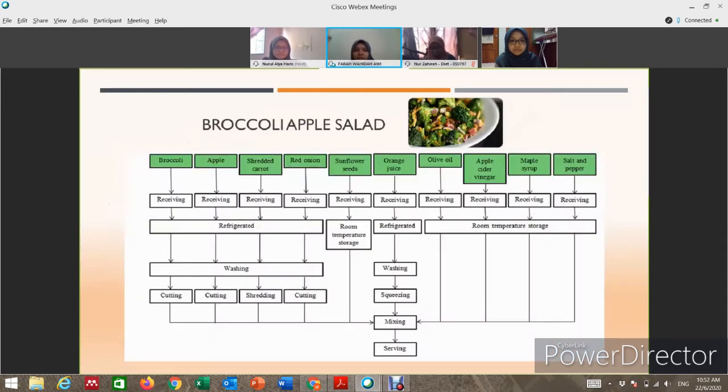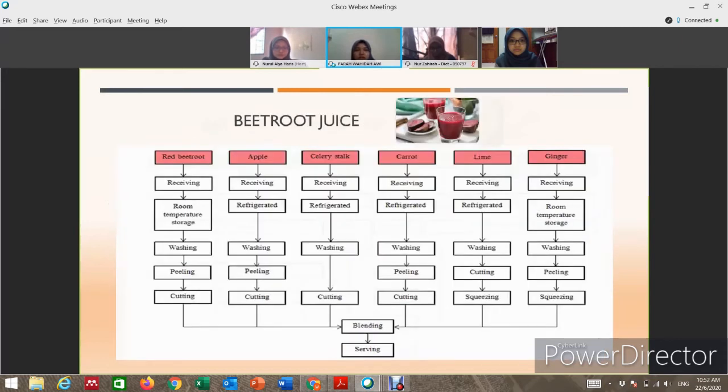The next menu is broccoli apple salad and there is no CCP involved. Also, for the beetroot juice, there is no CCP involved.